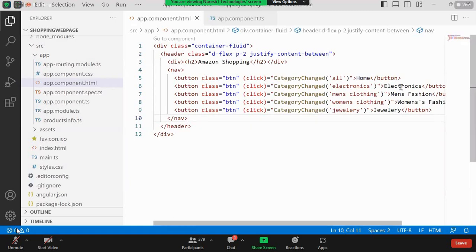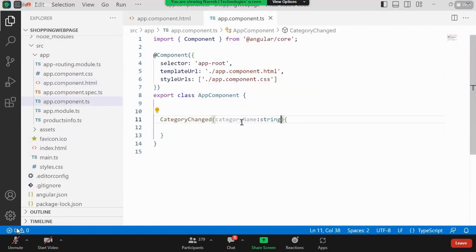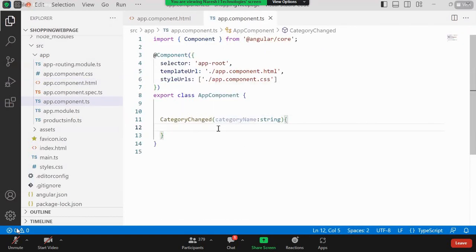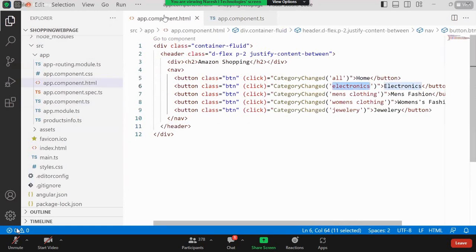Because when user clicks on electronics, I'm sending this electronics to this function, and here I'm doing the filtration. I want to display only that category's items. Understood? When user has clicked on, let's say, men's fashion, I'm sending that to here and I'm going to get it. That is what I'm trying to do.